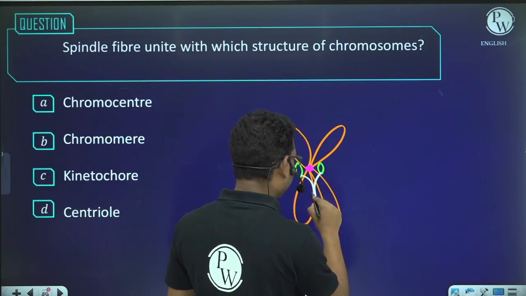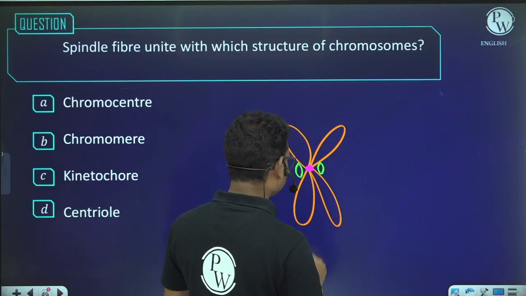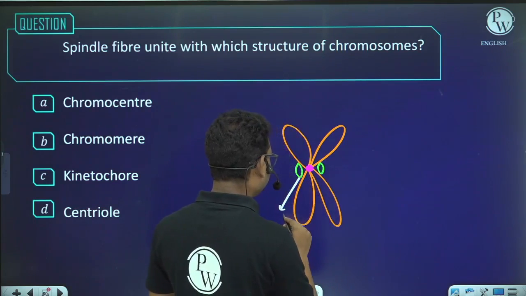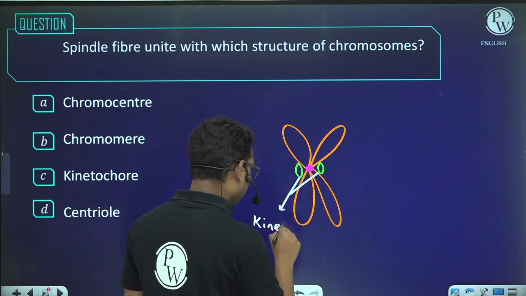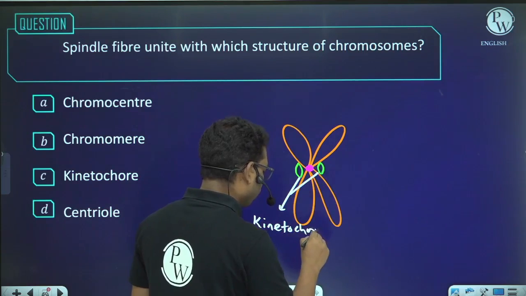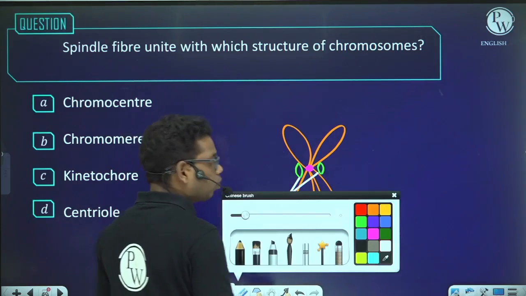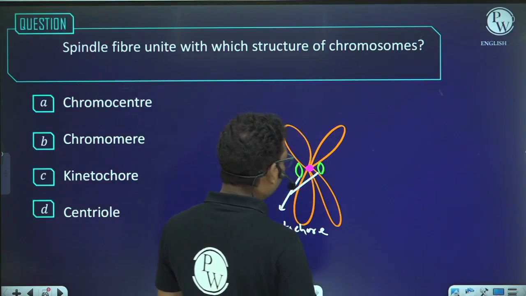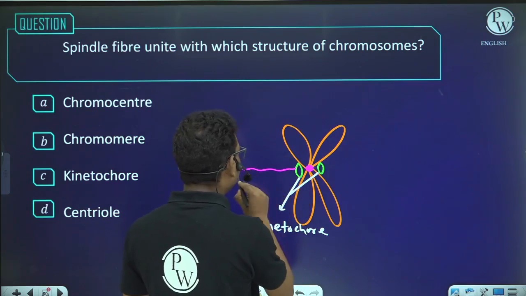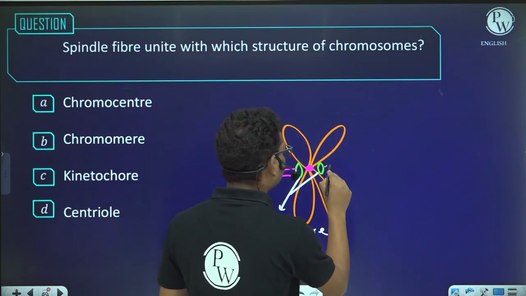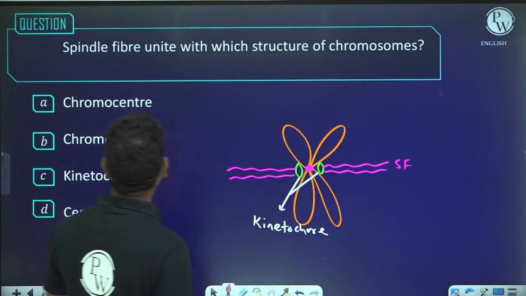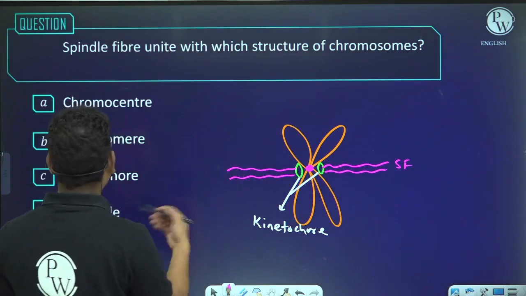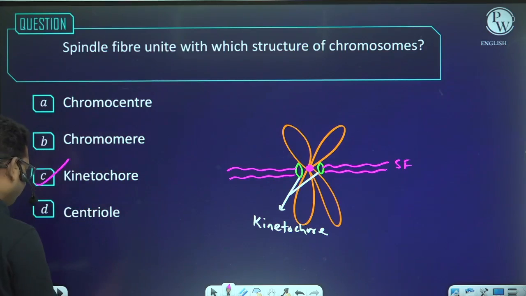These are basically kinetochores. This is basically made of proteins, and these kinetochores will be bound with the spindle fiber. So these are the spindle fibers, I will say the spindle fibers are bound at the kinetochore.